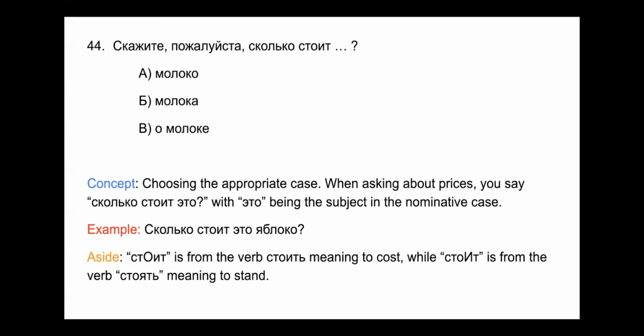And so we're looking for no ending change. That is going to be молоко. Or молока, that's genitive case. You can say нет молока, to express the absence of something. And we don't use a genitive case here. Or о молоке, about milk. And that's not appropriate here because nothing indicates the use of the prepositional case to talk about something.